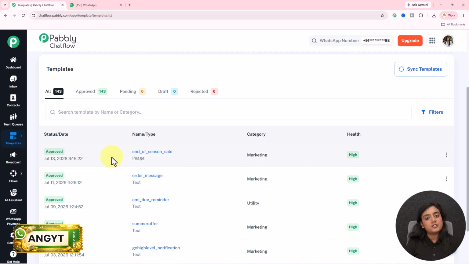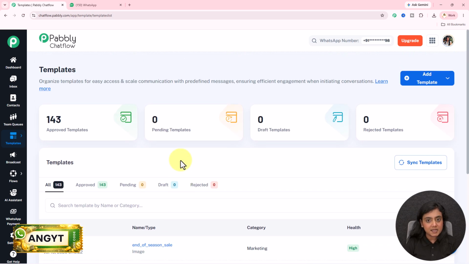If it is going to be rejected, you won't be able to send and use this template that you have created. So wait for the status to be updated as approved, and only then can you send this template message. Okay, now one thing, as I have this template created and approved from Meta's side,